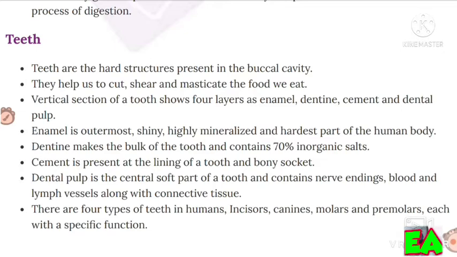Dentine makes the bulk of the tooth and contains 70% inorganic salts. Cement is present at the lining of a tooth and bony socket. Dental pulp is the central soft part of the tooth and contains nerve endings, blood and lymph vessels along with connective tissue. There are four types of teeth in humans: incisors, canines, molars and premolars, each with a specific function.